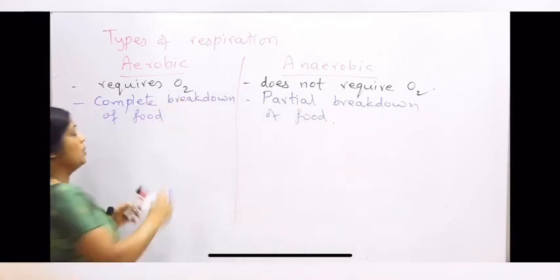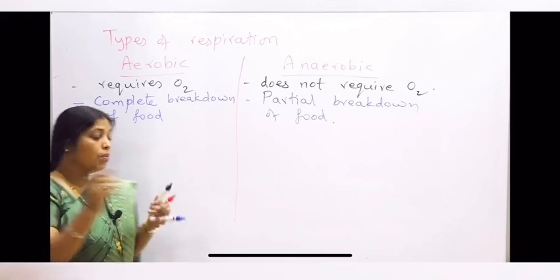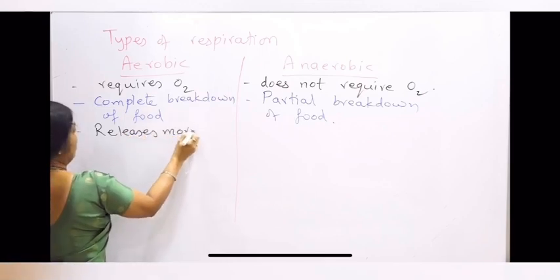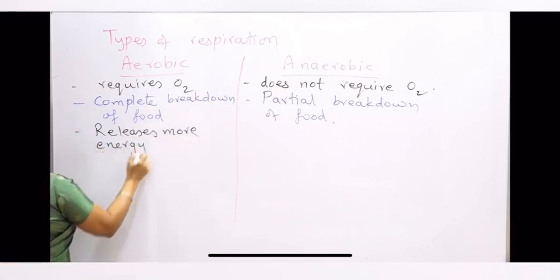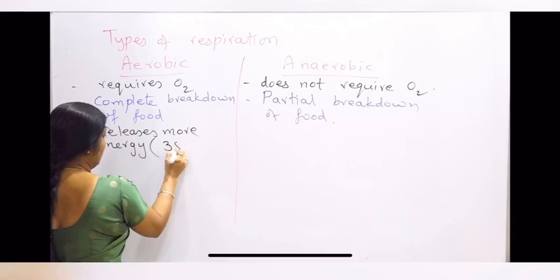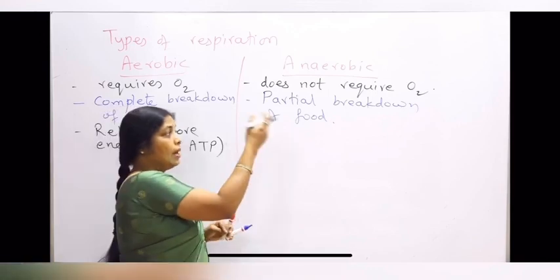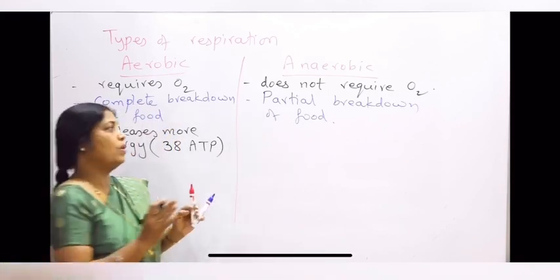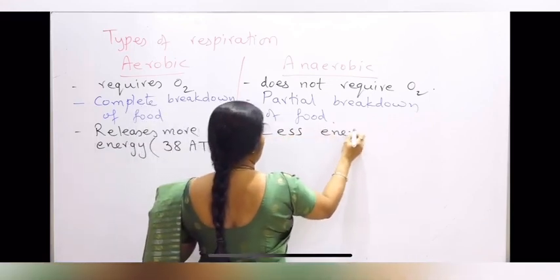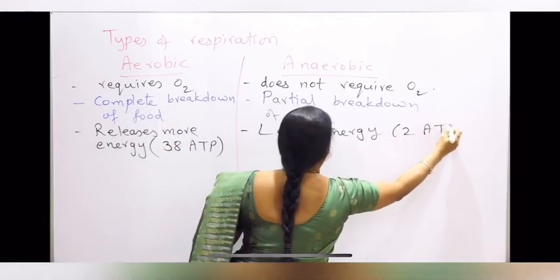Now in aerobic respiration, which is taking place in the presence of oxygen, where there is complete combustion of the food, it releases more energy. For example, if one glucose molecule is oxidized, it will produce about 38 ATPs. But in anaerobic respiration, which is taking place in the absence of oxygen and where there is a partial breakdown of the food, it will release less energy, and approximately 2 ATPs will be produced from one glucose molecule.